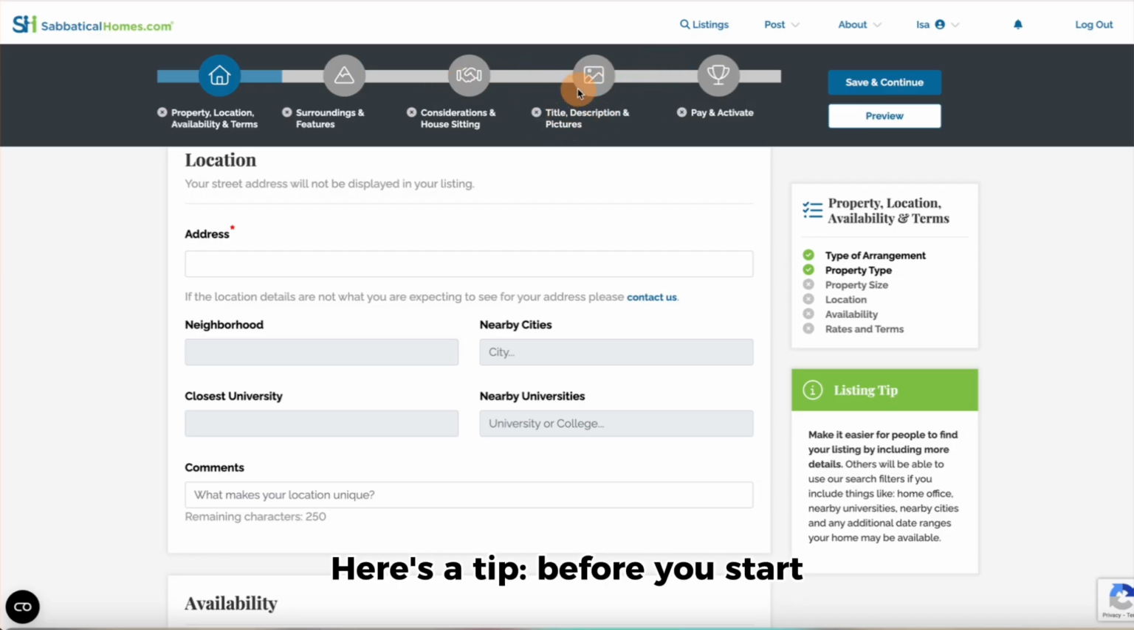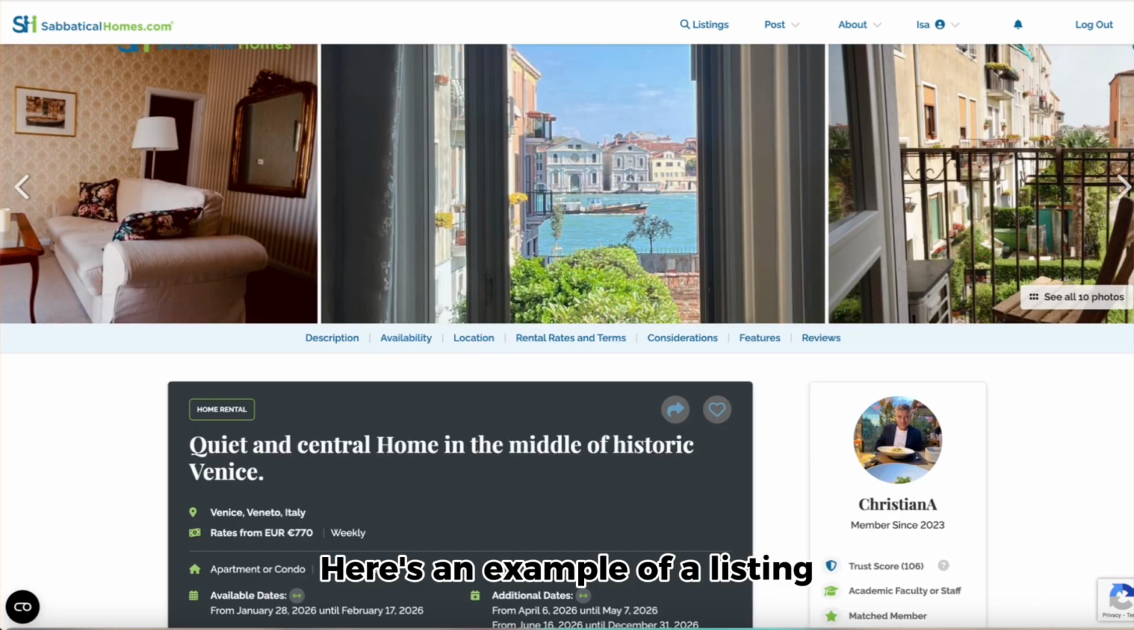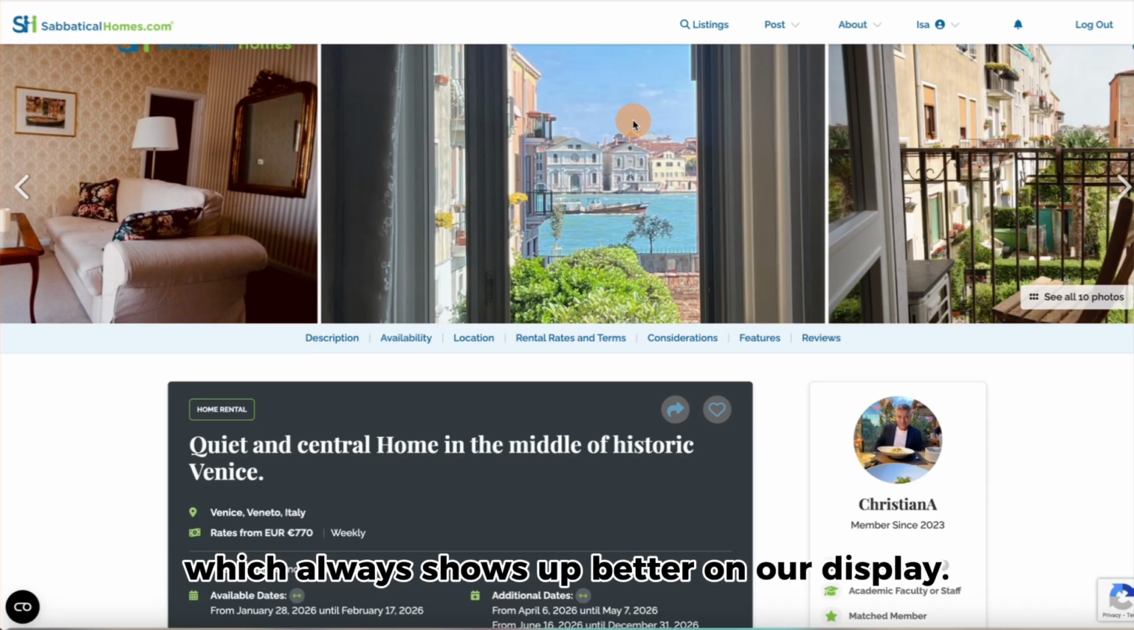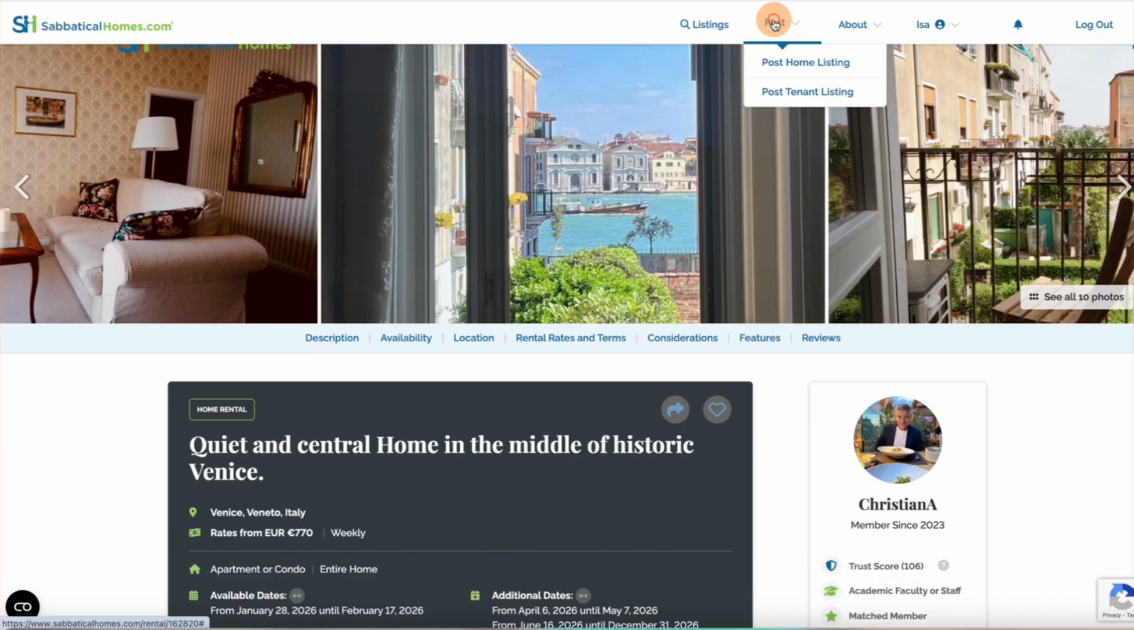Here's a tip. Before you start, collect up to 10 photos of your home. Here's an example of a listing using the 3-photo layout with photos that are shot in a horizontal layout, which always shows up better on our display.